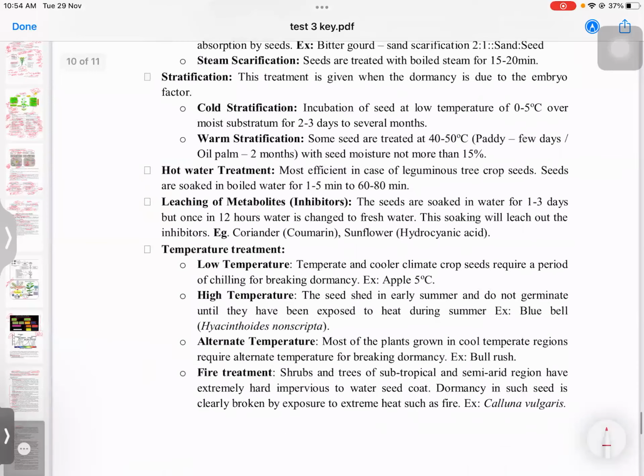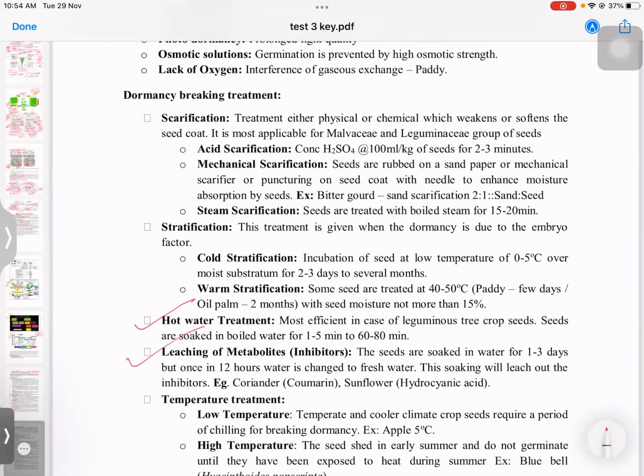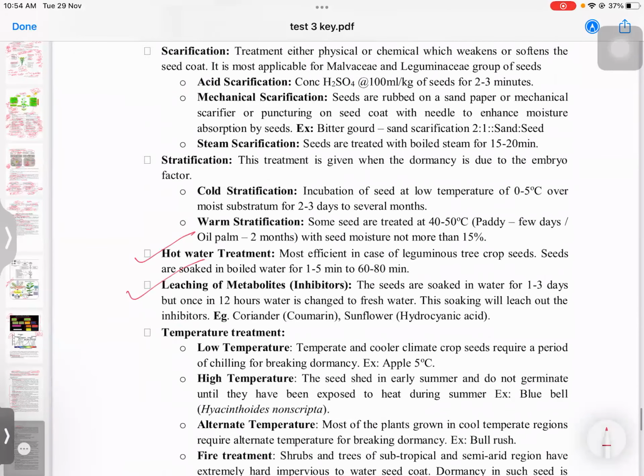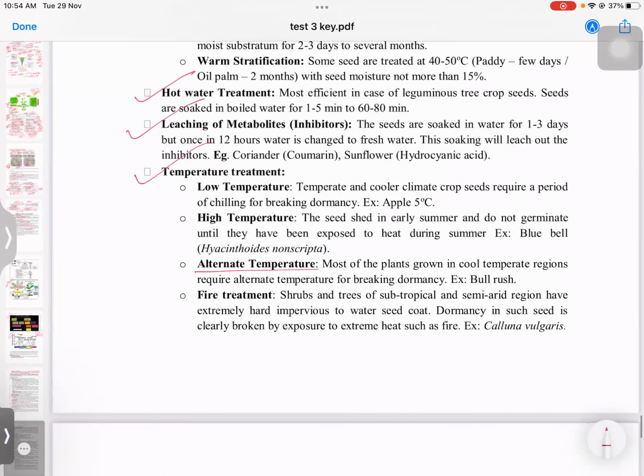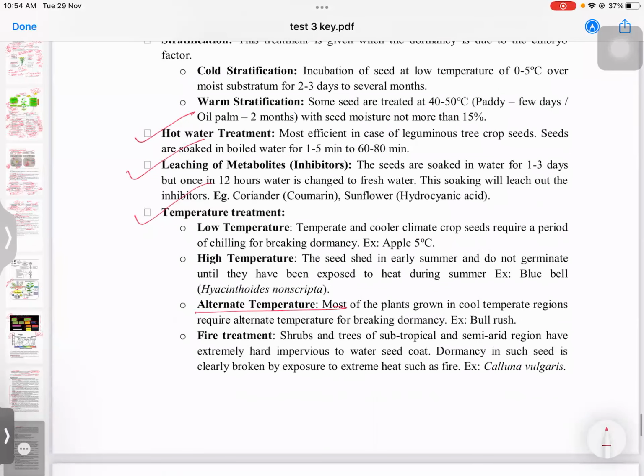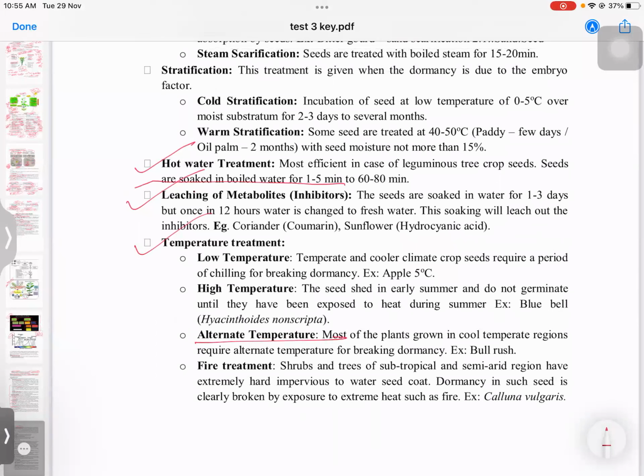Methods to break dormancy: scarification, stratification, hot water treatment, leaching of metabolites. You can also alternate the temperature. We can remember some examples too: leaching of metabolites or inhibitors, this technique is used for coriander or sunflower.